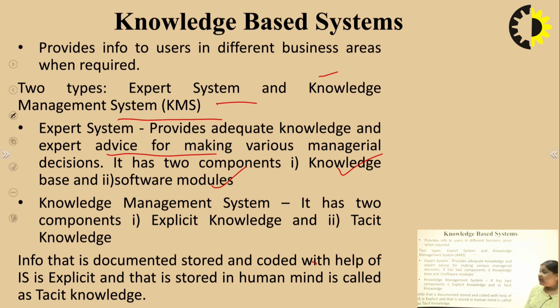And what is a knowledge based system? It also has two components, explicit knowledge and tacit knowledge. Information that has already been documented, stored somewhere and coded with the help of an information system is called explicit knowledge, and what is stored in the human mind, that has been generated from the human mind, is called tacit knowledge.